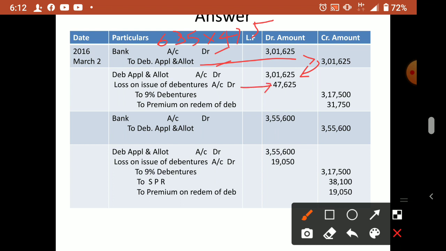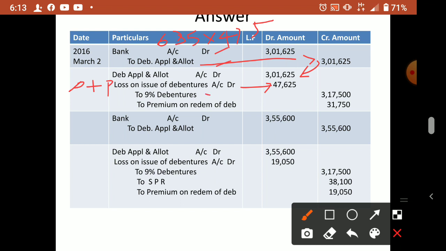Loss we calculated. This loss includes discount plus premium. Okay, don't forget both are included. Discount is also there, premium is also there. Then debentures. The debentures' nominal value we know is how much? 500. So 500 into 635. So it will come.